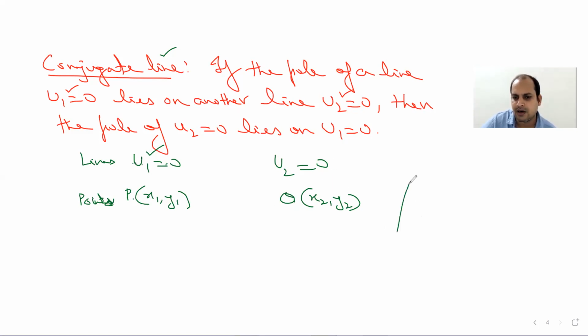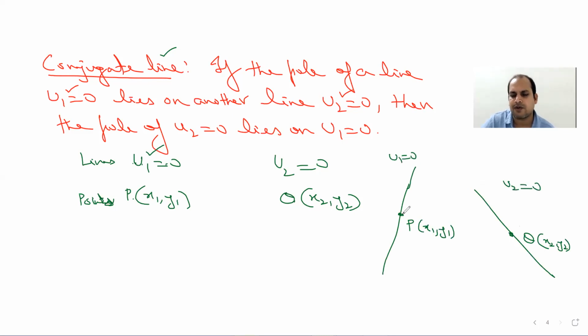So let me write here that suppose on this line we have point P, and on this line I have some point Q, whose coordinates are given by x2, y2, and this one is x1, y1. Suppose the equation of this line is given by u1 equal to 0, and this one is given by u2 equal to 0. As per definition, try to understand the diagram: if the polar of Q lies on the line u2 equal to 0, and if the polar of this line, say this one is the polar for P, and this one is the polar for Q.